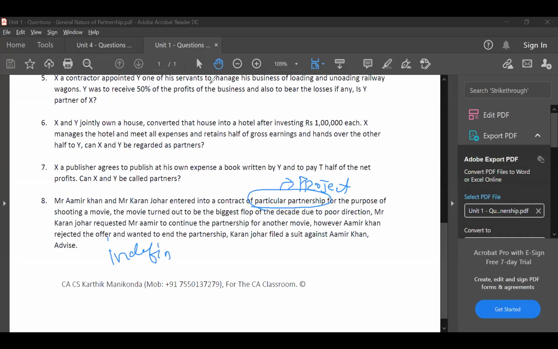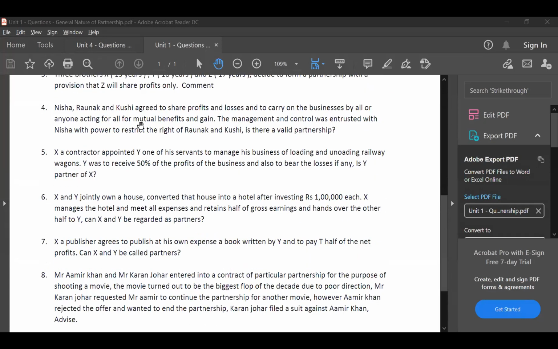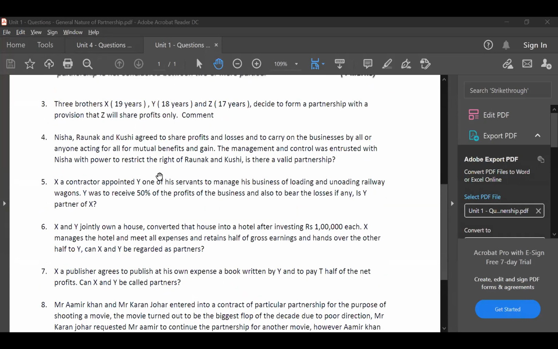Okay. Can you please explain the concept of co-owner, which is for question 7? Question 6 was co-owner, sorry. Co-owner is very simple. Let's say husband and wife have a house in their name.